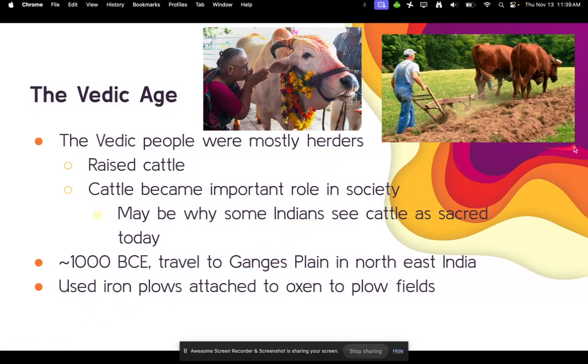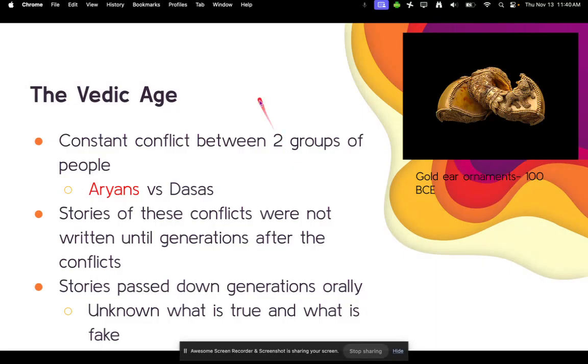Of course, this isn't a photo from India, but it just gives you a little bit more of an idea of what those plows may have looked like. This would be more of a European plow, but you can see how it digs into the earth while the cattle pull, and then you can plant your seeds.